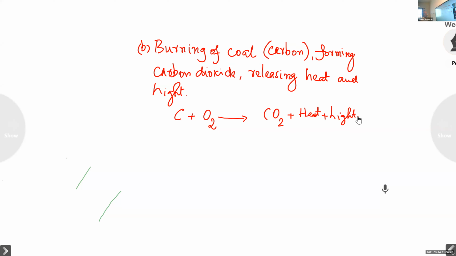Coal is carbon. Remember, coal is carbon, forming carbon dioxide, releasing heat and light. Okay, write the equation. Coal, carbon, C, plus, during burning, combination with oxygen, O2, giving... do you remember magnesium? Burning of magnesium ribbon? Combination with oxygen. So C plus O2 giving CO2 plus heat plus light.